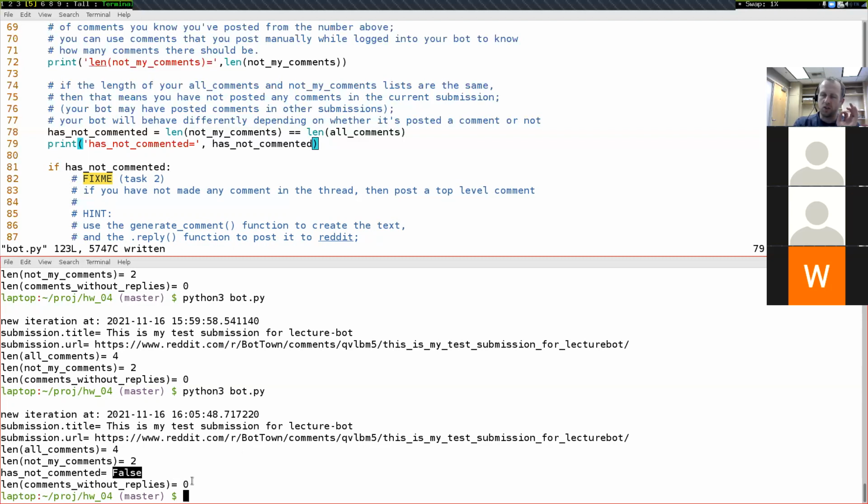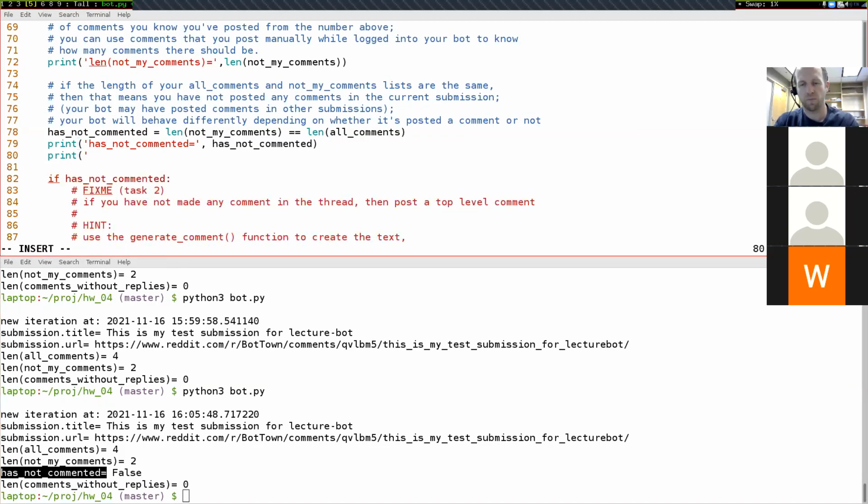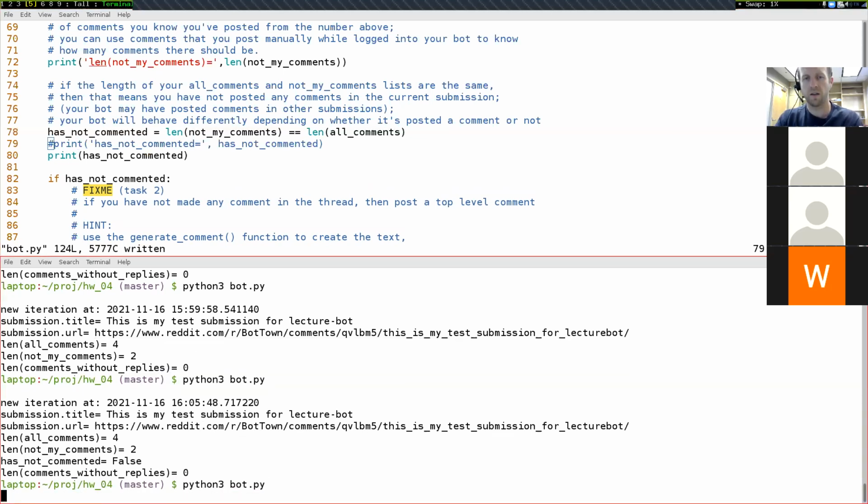This is going to be extremely important for you to do in this assignment as you're debugging, because there is going to be so much output down here, and it's going to be really hard to figure out what goes along with what if you're not printing labels. In this case, if I had just done something like print has not commented, which is something that a lot of students are tempted to do.